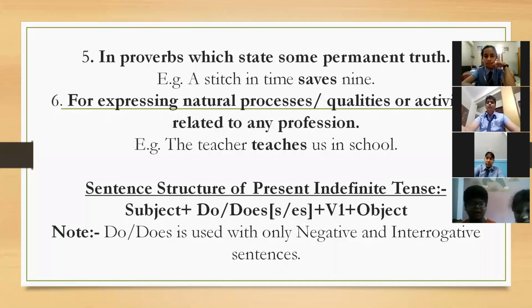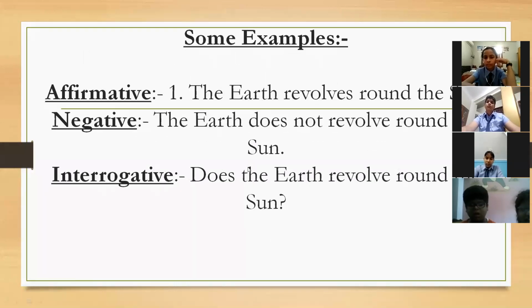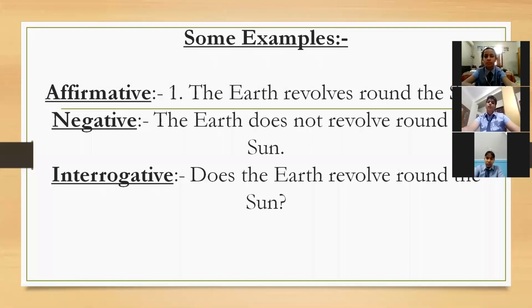Fine. We never say, like, examples also I have for this. Like, हम do और does हमेशा सिर्फ negative and interrogative sentences के साथ use में लेंगे. And with affirmative sentences, with simple sentences, we will use s and es. For example, see, affirmative sentence: the earth revolves round the sun. Did we use do or does over here? No. हमने do or does की जगह क्या किया? हमारी जो verb थी revolve, उसके साथ क्या लगा दिया?